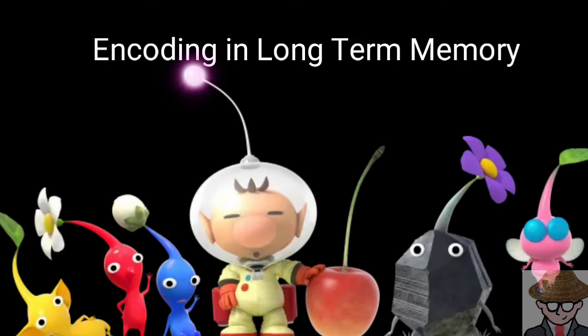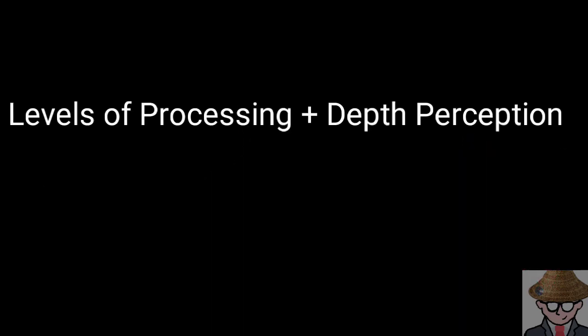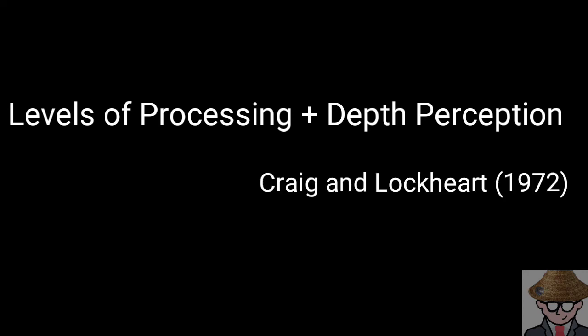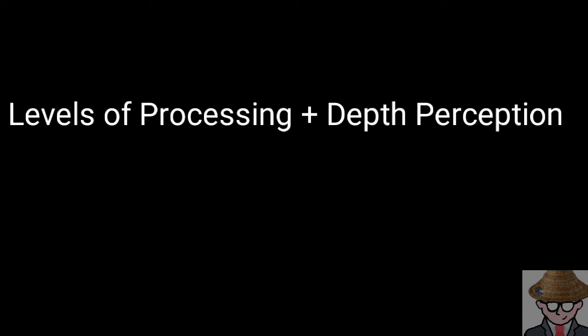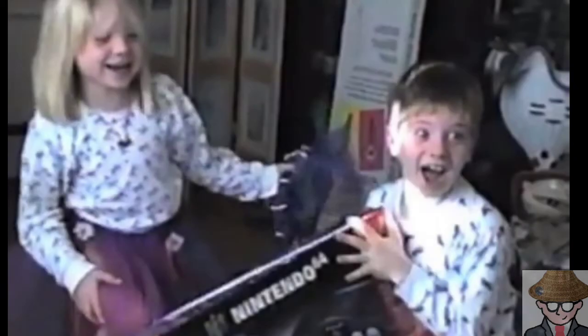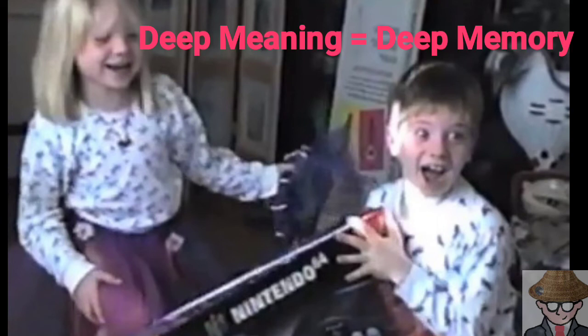Encoding in long-term memory. There is a variety of automatic and effortful processes that can influence encoding in long-term memory. We process with the levels of processing / depth of processing approach. This was proposed by Craik and Lockhart in 1972. Basically, the levels of processing approach is deep, meaningful information processing that leads to permanent retention, and then shallow sensory processing.